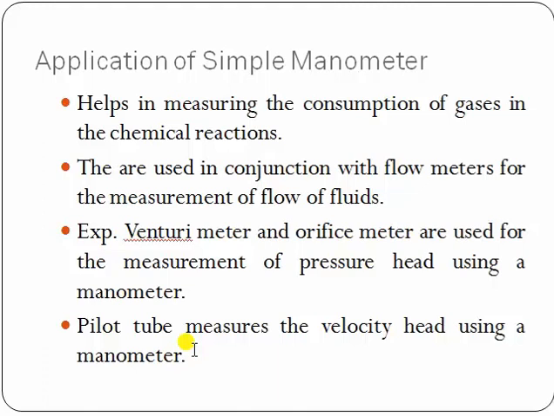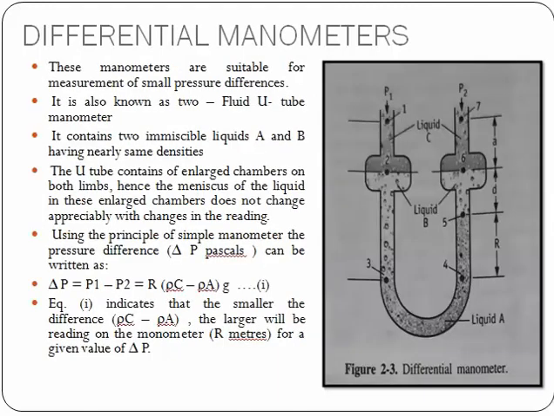For example, in venturimeter and orifice meter, these are used for the measurement of pressure head using a manometer. In case of pitot tube, measurement of the velocity head using a manometer. So various equipment are based on the principle of simple manometer. Now next is differential manometer.